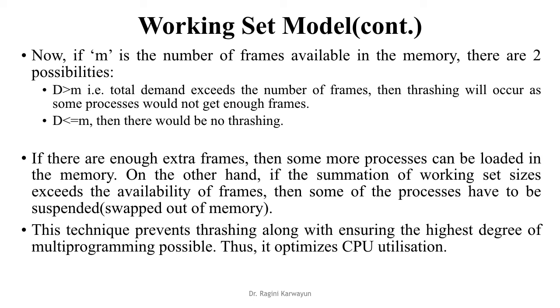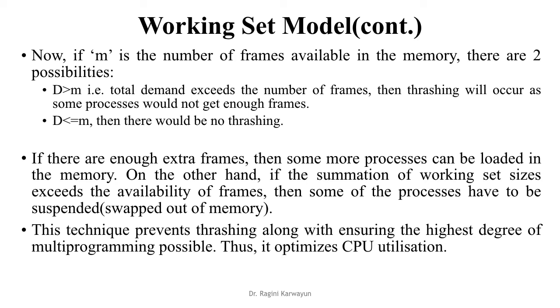Now if m is the number of frames available in memory, there are two possibilities. If d is greater than m, the total demand exceeds the number of frames, then thrashing will occur as some processes would not get enough frames. If d is less than or equal to m, then there would be no thrashing. If there are enough extra frames, then some other processes can be loaded in the memory.